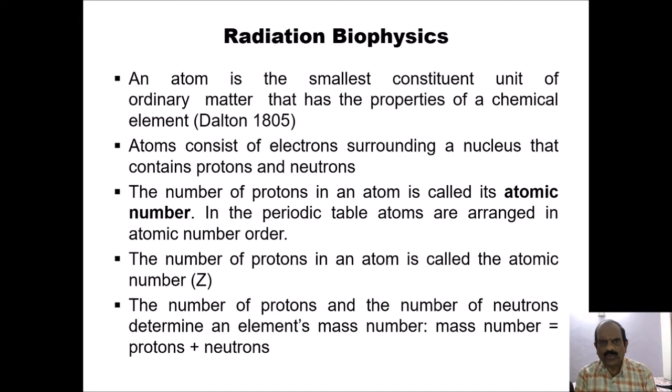The number of protons in an atom is called the atomic number. In the periodic table, atoms are arranged in atomic number order. The number of protons and the number of neutrons determine an element's mass number. The mass number is nothing but the summation of the number of protons and that of neutrons.